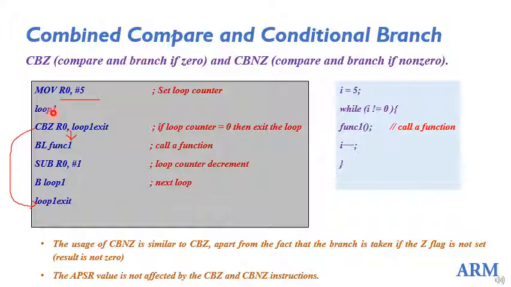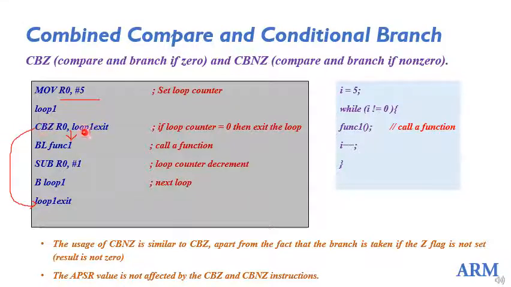Okay, so again it will check. So R0 now has become 4 because of this decrementing by 1. Now again you check if 4 is equal to 0. So it is not, that's why it will come here, call the function again, subtract again 1 and unconditionally branch to loop 1. So every time it will go on, and once R0 becomes equal to 0, when it was 1 it will come here, 1 minus 1 is 0. So now it will branch, it will come back to this point.